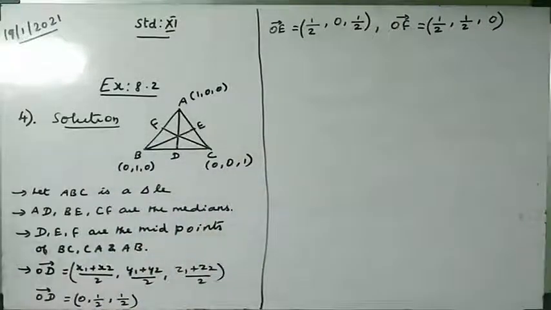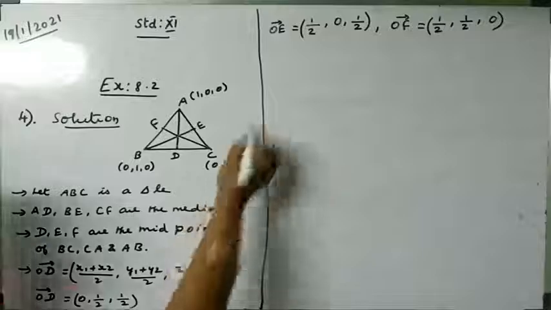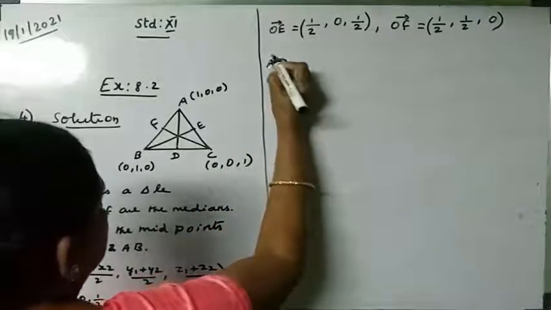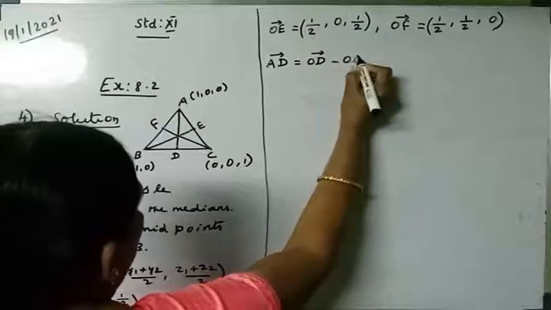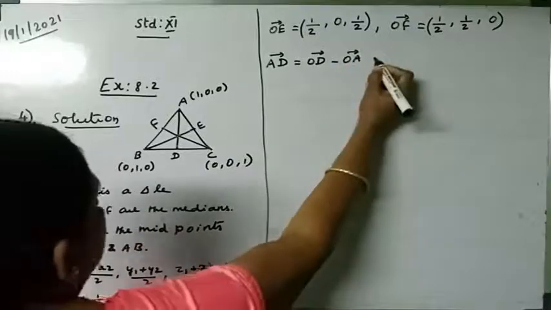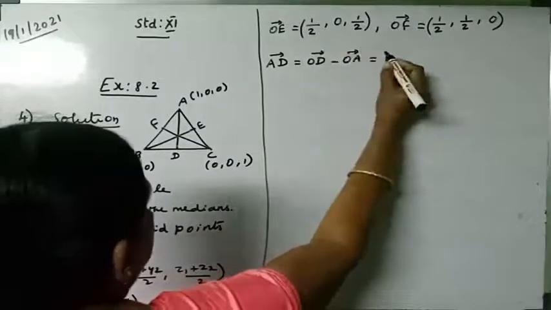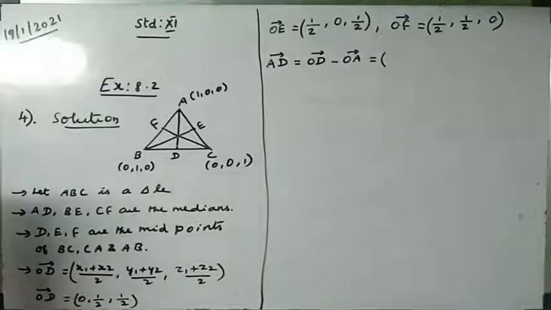Now we want to find AD. AD vector is equal to OD vector minus OA vector. So what is the OD vector here? (0, 1 by 2, 1 by 2).